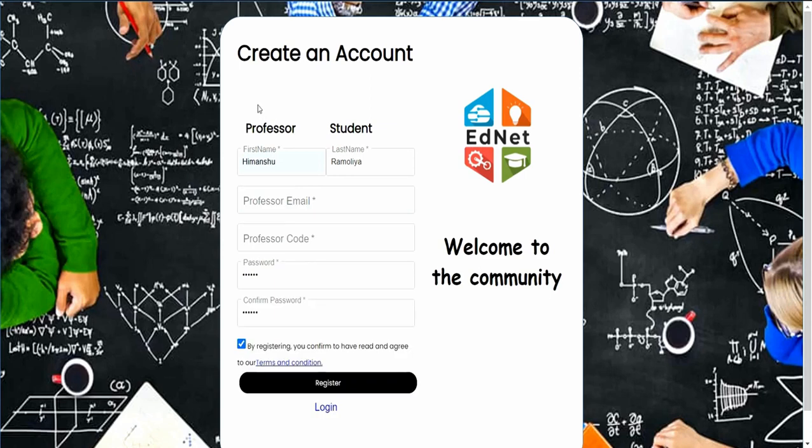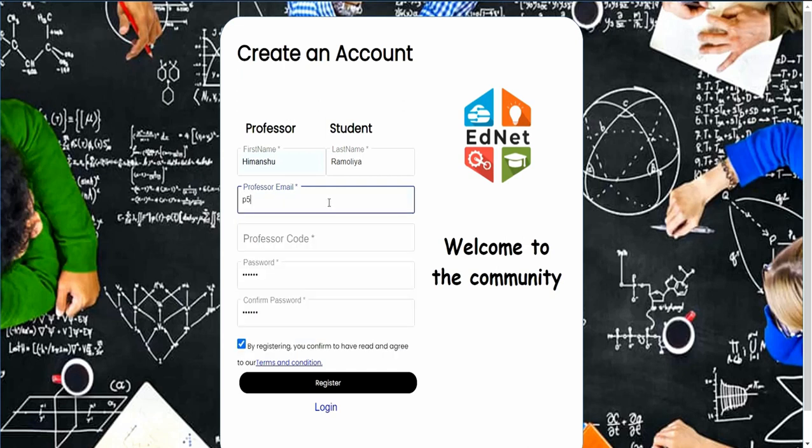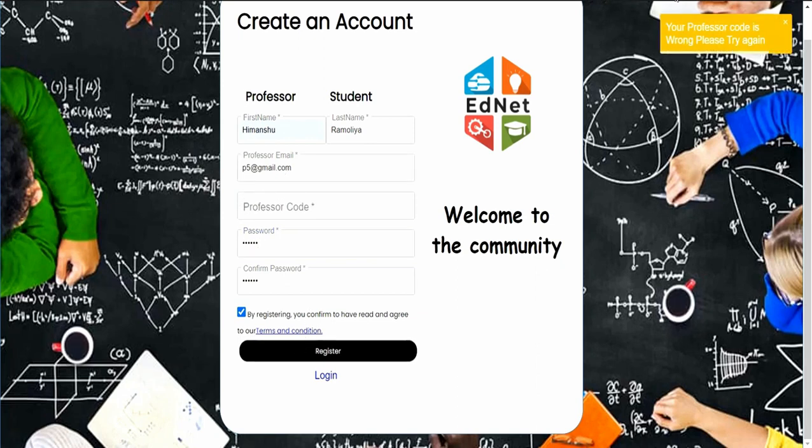And let's say some student tries to create an account as a professor account. Let's try that. Suppose he or she has wrongly entered some random professor code, and then tries to enter the other credentials. Let's see what happens. It shows that your professor code is wrong, please try again. Only if the given secret code matches the particular code can the professor account be created.